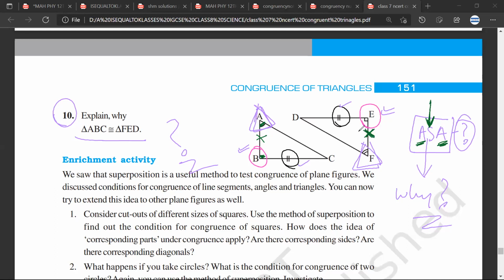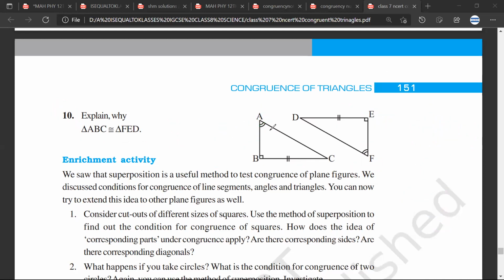Sarthak, is it making sense? Yes, sir. Then we could have applied ASA. But now we'll have to discuss this a bit. See, if you want to apply ASA, then the side should be the included side between the two angles. Sarthak, is it making sense? Yes, sir.